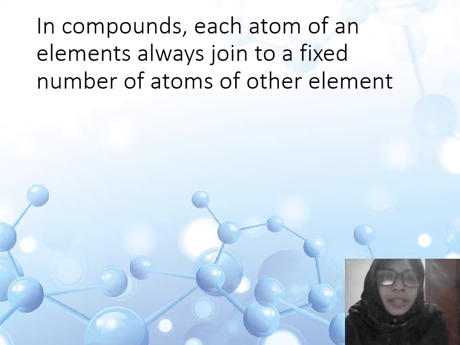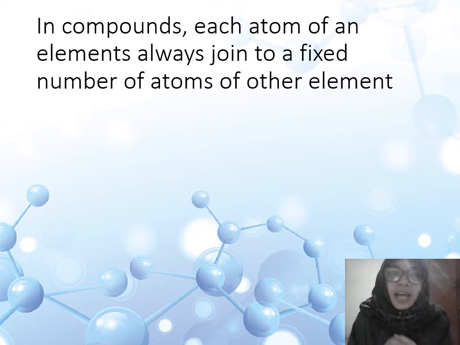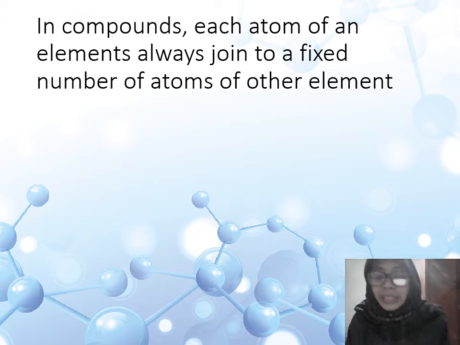Next is about in compounds, each atom of an element always joins to a fixed number of atoms of other elements. What does it mean? It means that when we have a chemical reaction, each atom always joins to a fixed number, 1, 2, 3, 4, or something like that, and we will not find half, 3/4, or something like that.